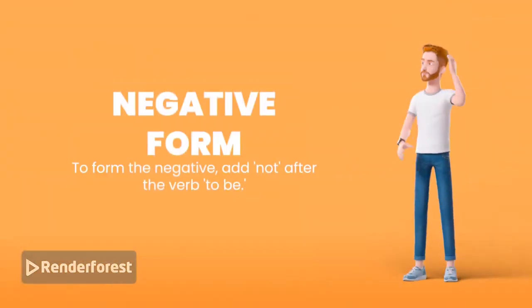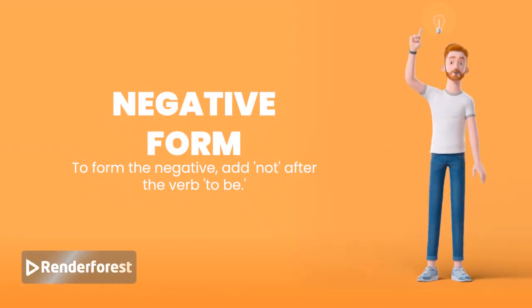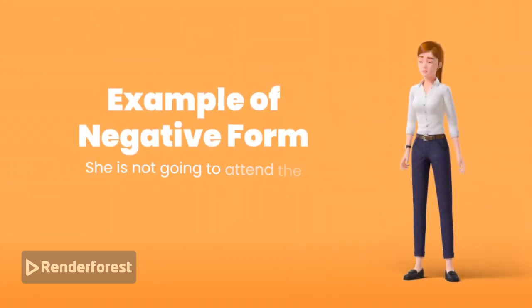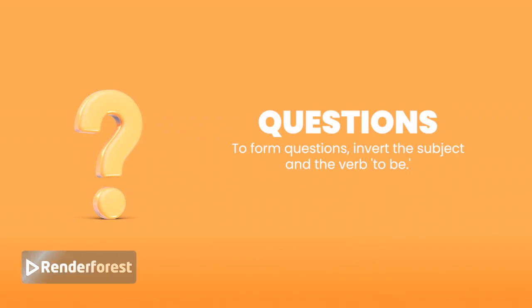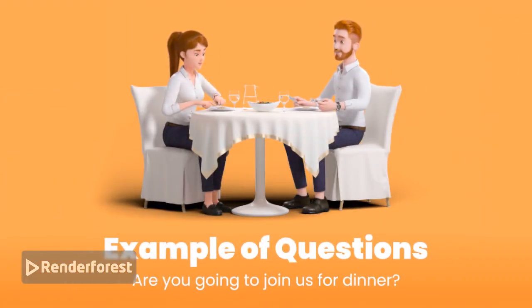To form the negative, add not after the verb to be. She is not going to attend the meeting. To form questions, invert the subject and the verb to be. Are you going to join us for dinner?